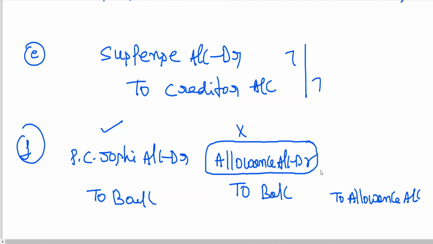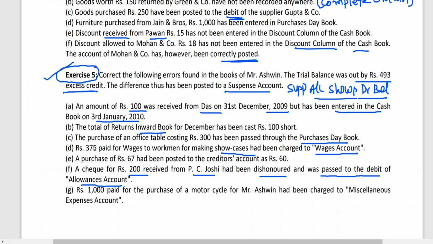So it has been nullified. Which account is to be debited now? PC Joshi account debit. What is the amount? 200 rupees. So by crediting the 11th account, it has been nullified. Bank account they have already credited. By debiting PC Joshi, it is as good as the original entry, right? Next, G.